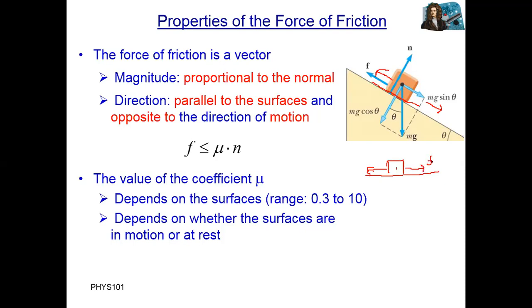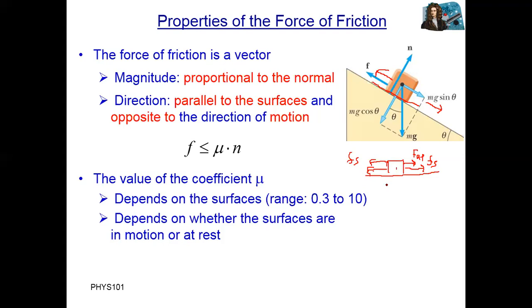Friction force. And for example, if the body is moving in this direction, it means the applied force is in this direction. The body is moving in this direction, so the friction force will be in the opposite direction. Correct? Okay, again, different surfaces have different values.